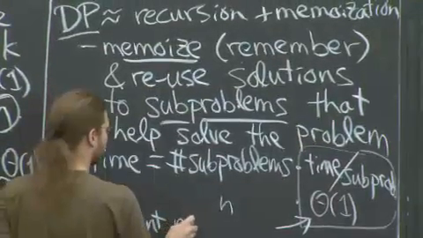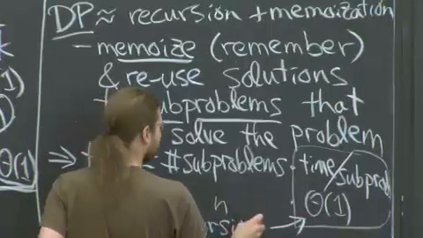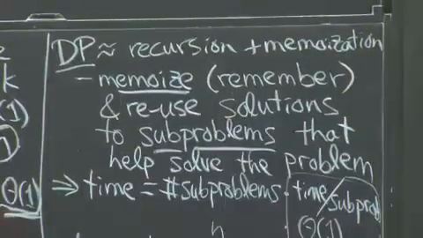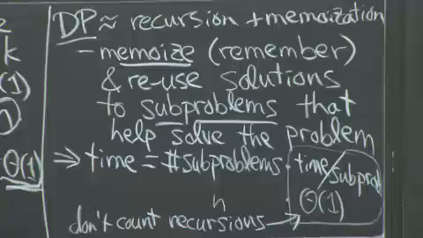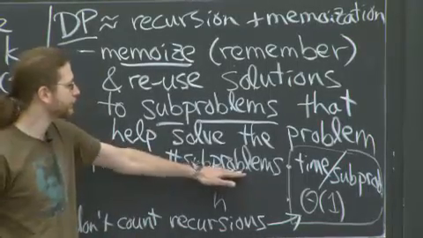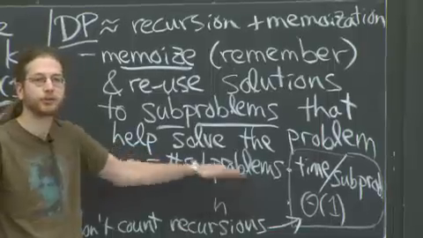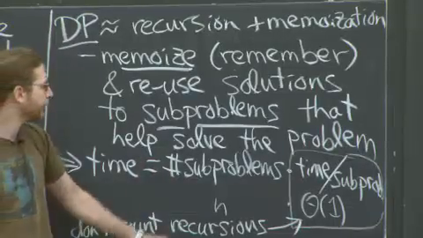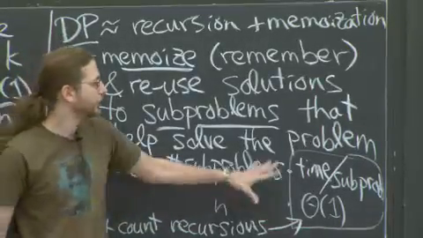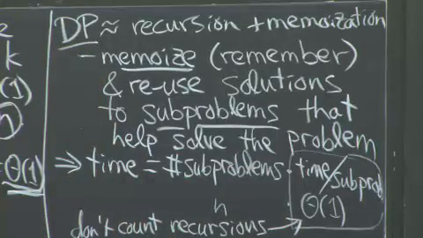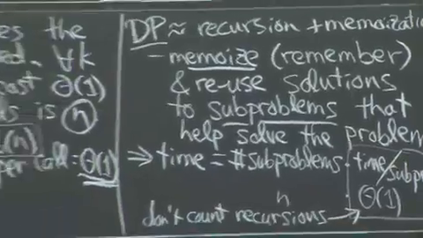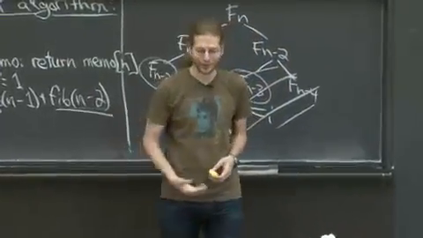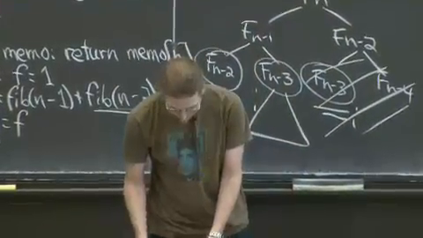Don't count recursions. Obviously, don't count memoized recursions. The reason is I only need to count them once. After the first time I do it, it's free. So I count how many different subproblems do I need to do. These are going to be the expensive recursions where I do work. I do some amount of work, but I don't count the recursions because otherwise I'd be double counting. I only want to count each subproblem once, and then this will solve it. So a simple idea. In general, dynamic programming is a super simple idea. It's nothing fancy. It's basically just memoization. There is one extra trick we're going to pull out, but that's the idea.